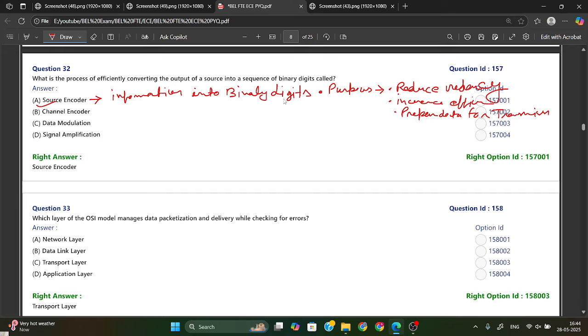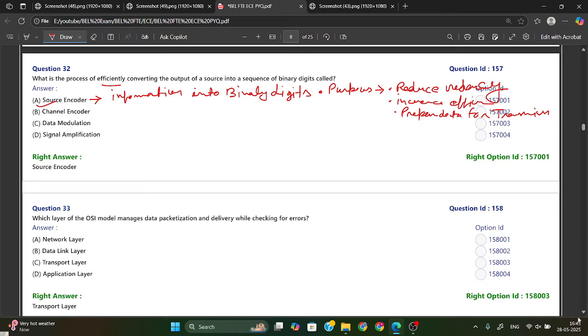Same, channel encoder is also there. Channel encoder work is also similar, it will collect information and convert it into a binary form, but not in an efficient manner, because it adds redundancy. So here they have asked for efficiently. That's why source encoder is the answer from here.